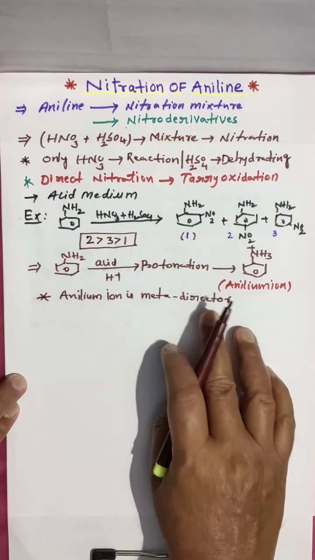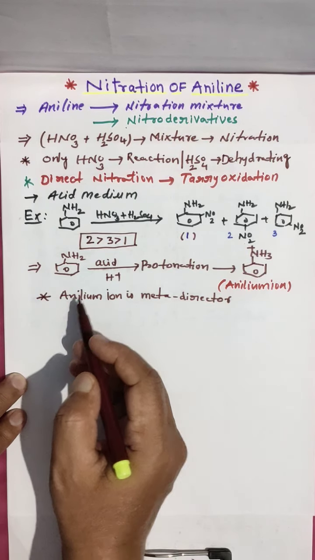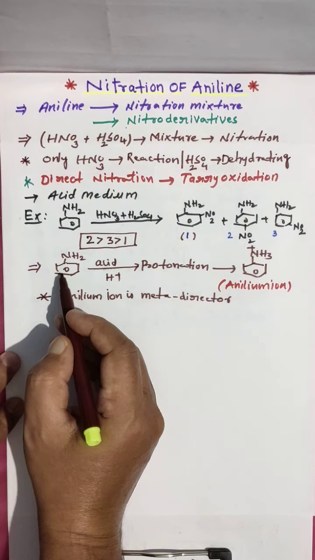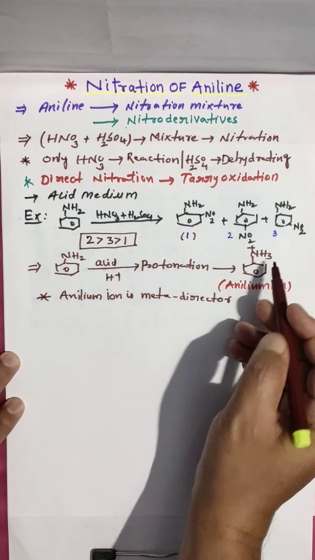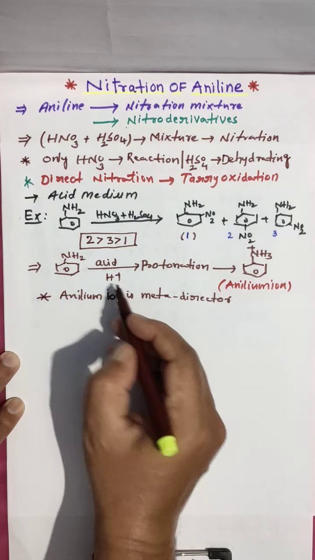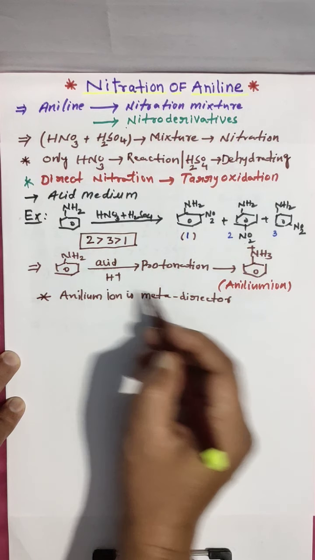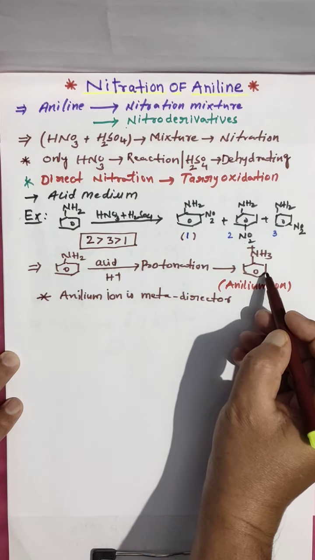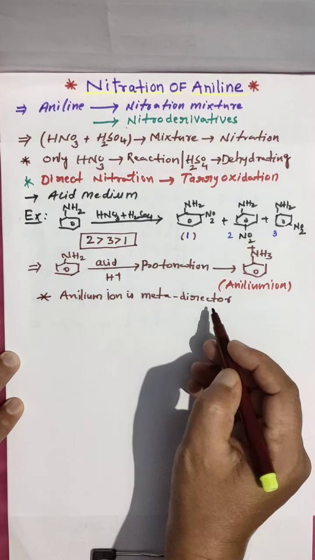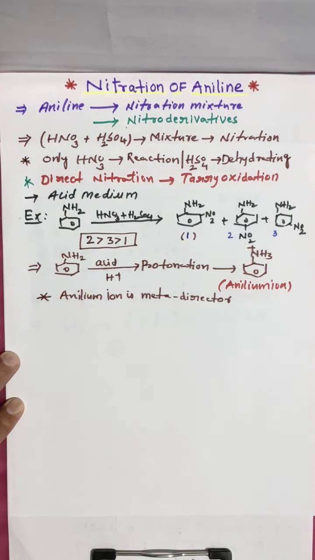You have to remember this. Nitration of aniline gives meta product because when aniline is treated with nitration mixture, protonation takes place and the anilinium ion forms. This anilinium ion is a meta director, so the meta product yields more than ortho.